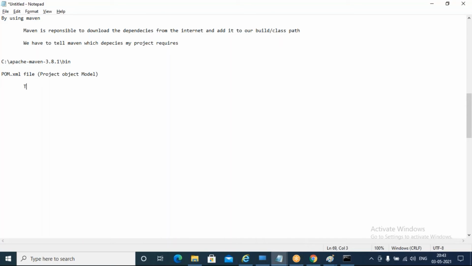This file tells Maven which dependencies my project is going to use, and also some details about the dependencies, like the version of the dependency, the name of the dependency, and also some plugin details.